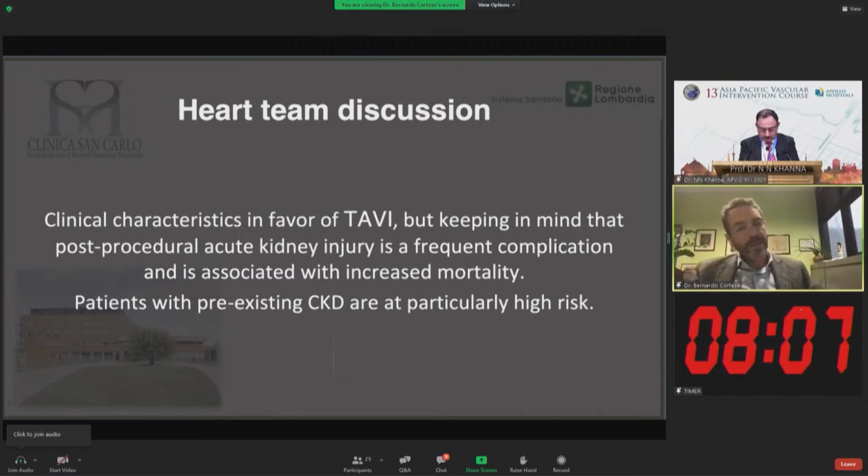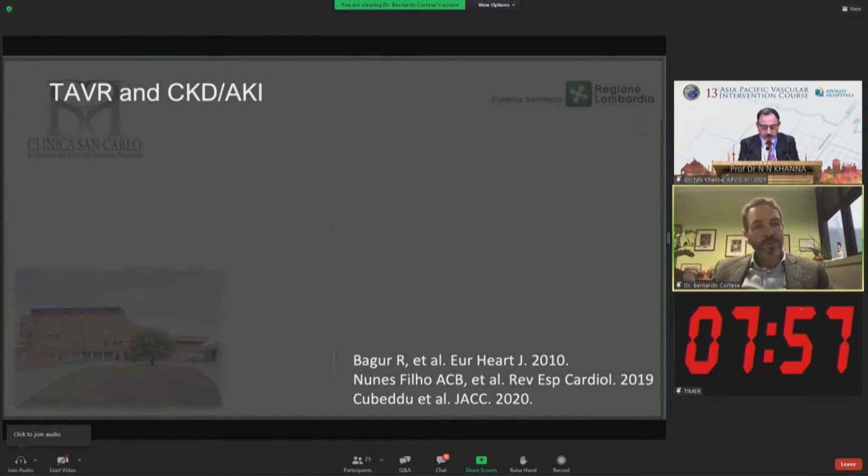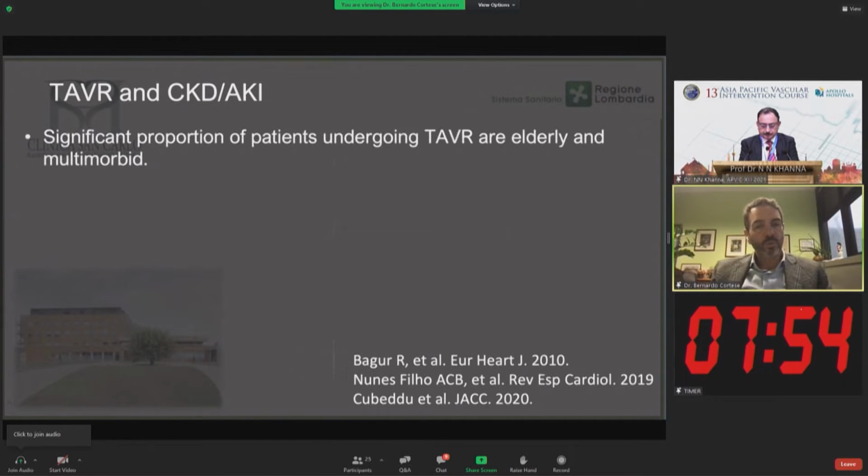And so obviously, like we do in almost 100% of cases like these, the decision was made for doing a TAVR in this patient. But the problem was the CKD. So what is the literature telling us about this?